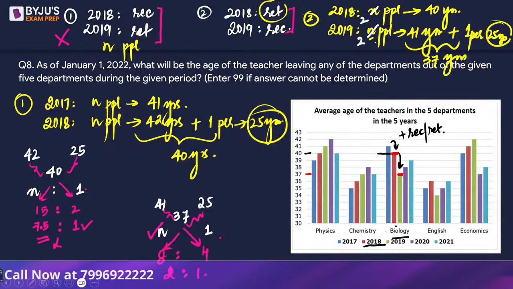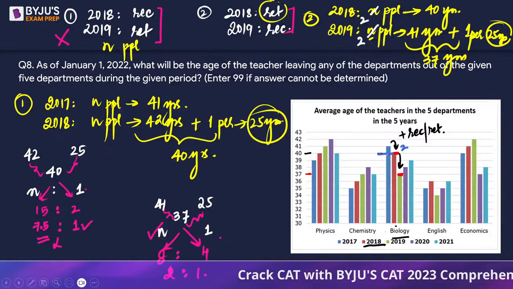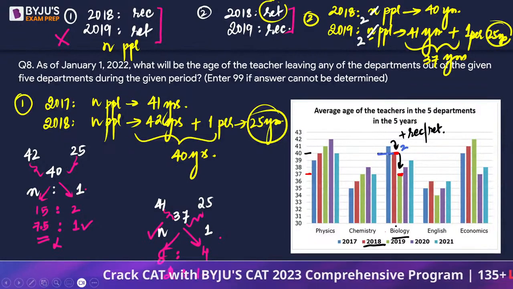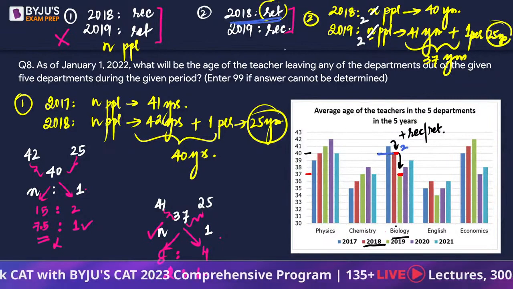If n is 2, meaning there were two people in 2019 and 2018, going by that logic. Right? Now, in 2018, if there were 2 people after which the average is 40 years, can we say these 2 people were there because originally 3 people were there and in 2018 a retirement happened?